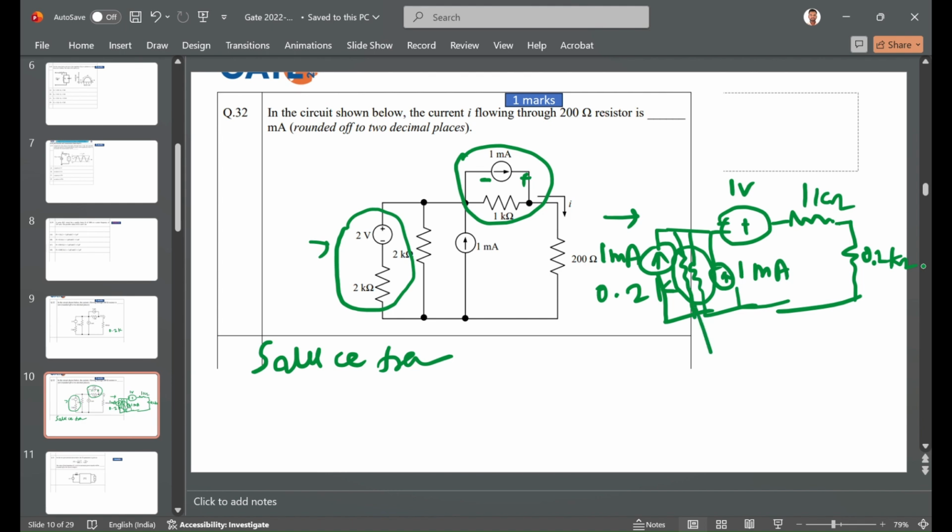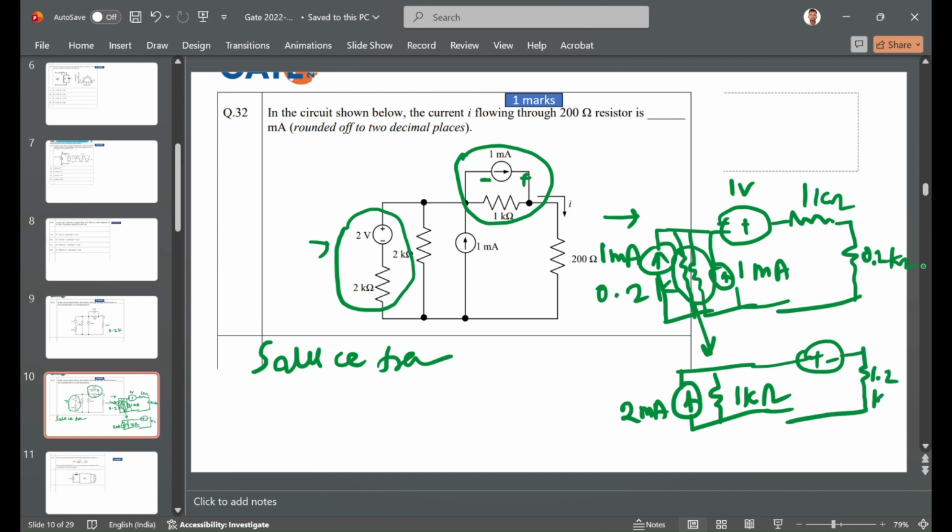You have to make the parallel combination, and the resultant is 1 kilo ohm, and the resultant current is, because you can add also, 2 milliampere from this, and this is a simple circuit. You can solve it easily. 1.2 kilo ohm. So if you know the basics of networks and network theorems, then all the 1 mark questions are easy to solve, and you are easily able to get those 2 marks.